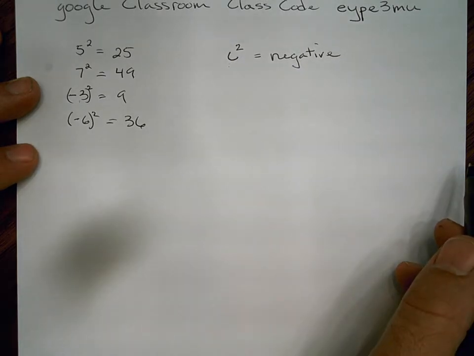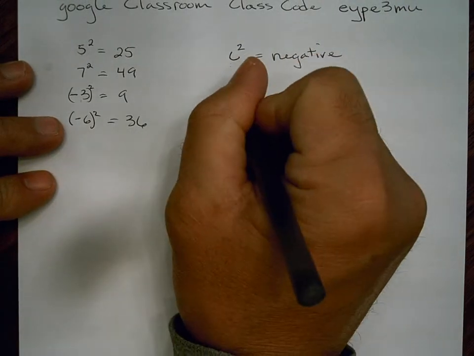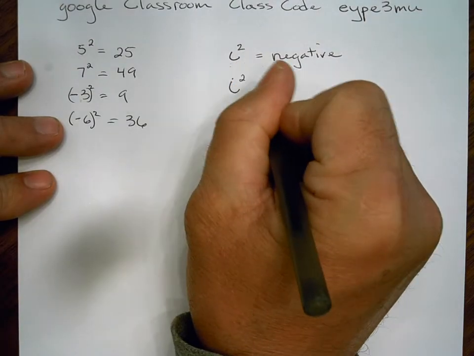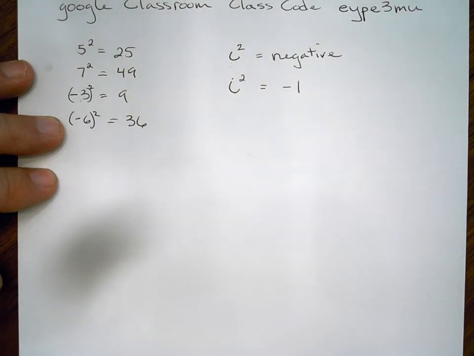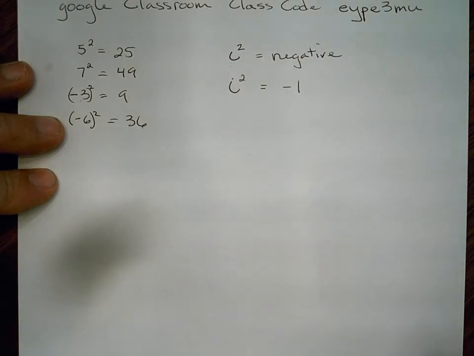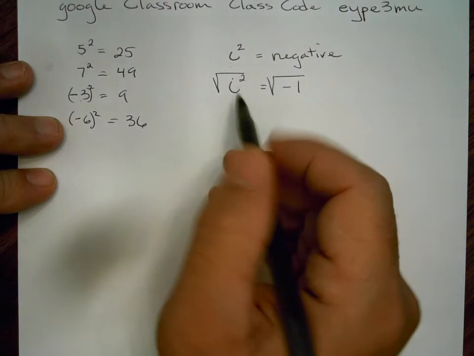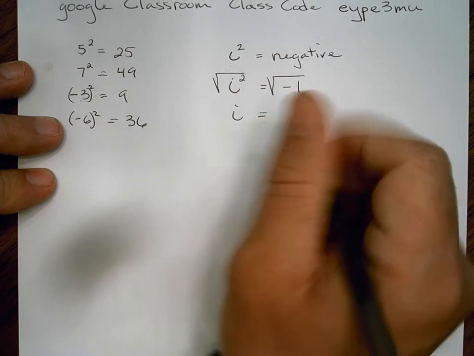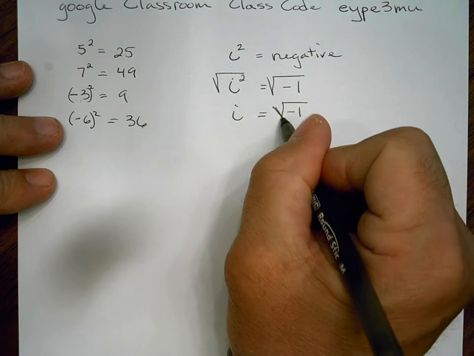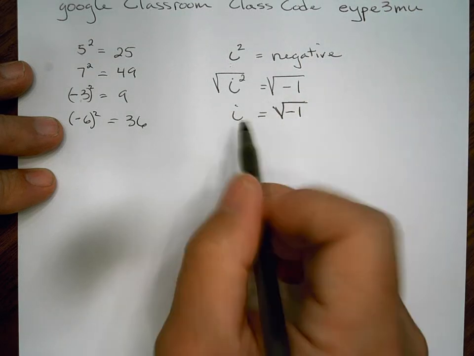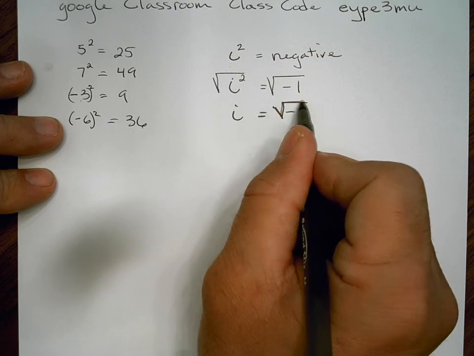Well, let's look at it this way. Let's say we could square i, this imaginary number, and we would end up with -1. Okay? Well, we've been doing this a lot. If we take the square root of both sides of this, we end up with the square root of i squared is simply i, equals the square root of -1. And that's what an imaginary number is, okay? i, the imaginary number we're going to be talking about, is simply equal to the square root of -1.